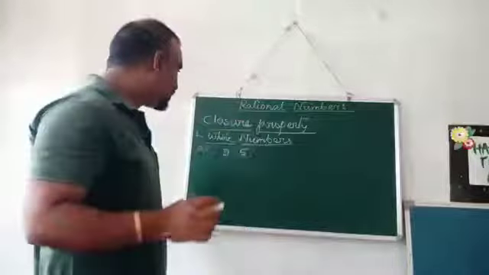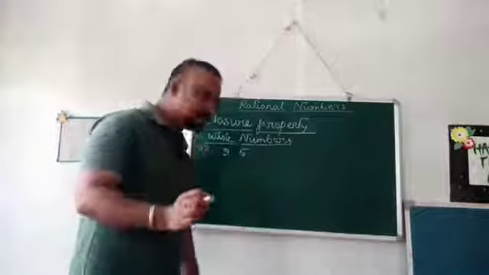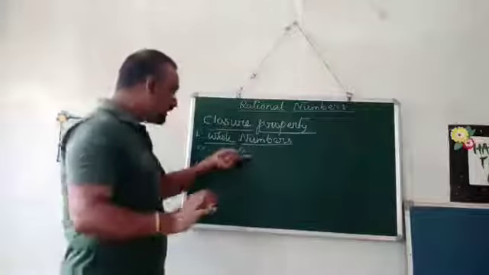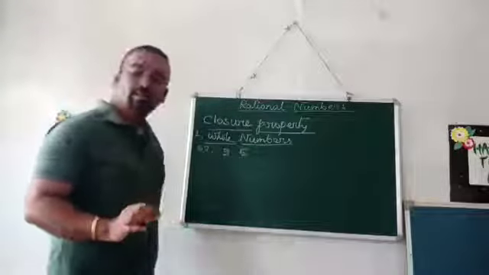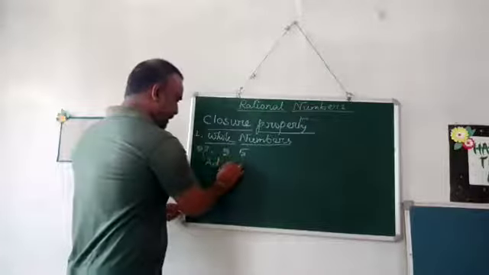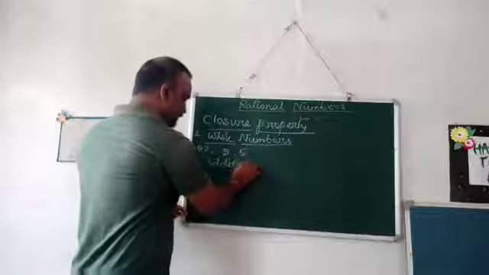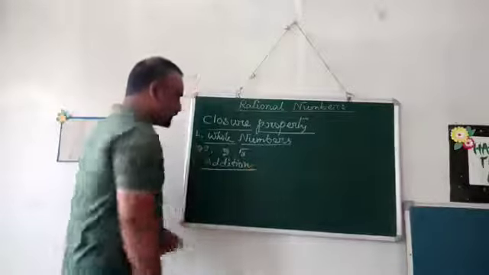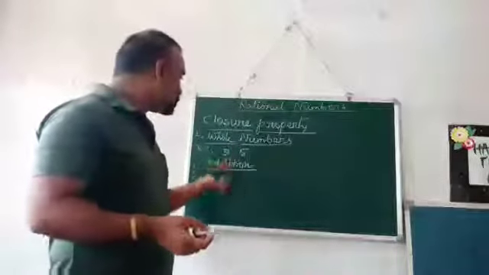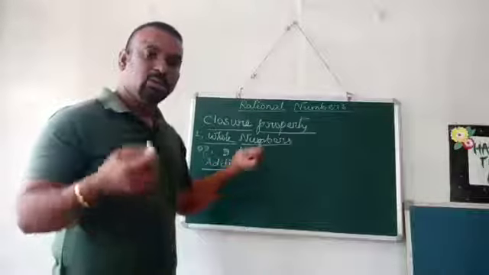So under the closure property of whole numbers, we will try to see what happens when you add two whole numbers. So, addition. Now what does it mean? It means that when you add two whole numbers, what happens?